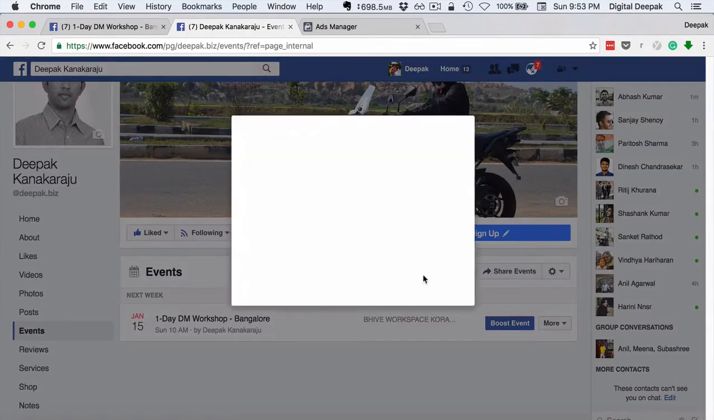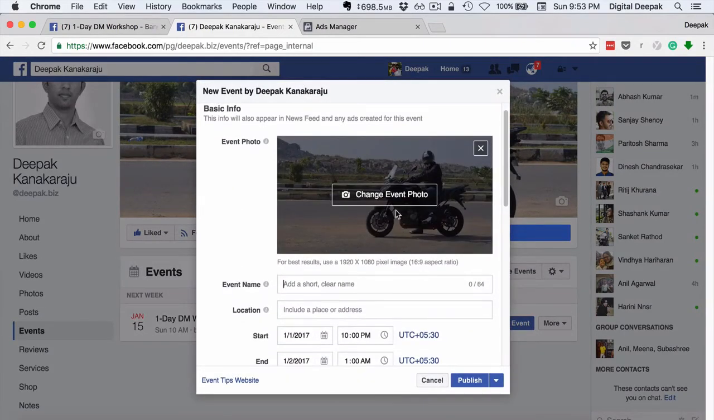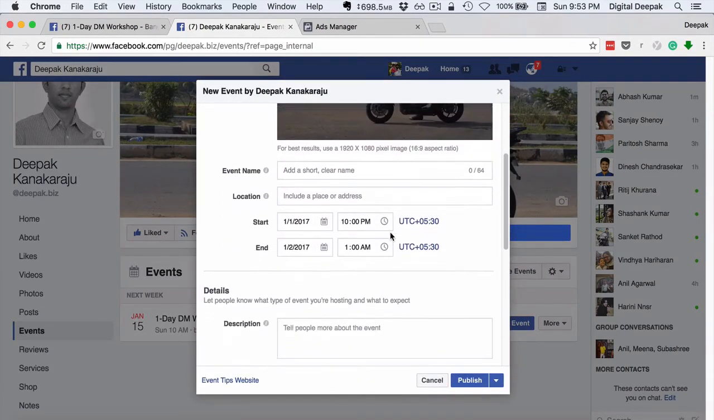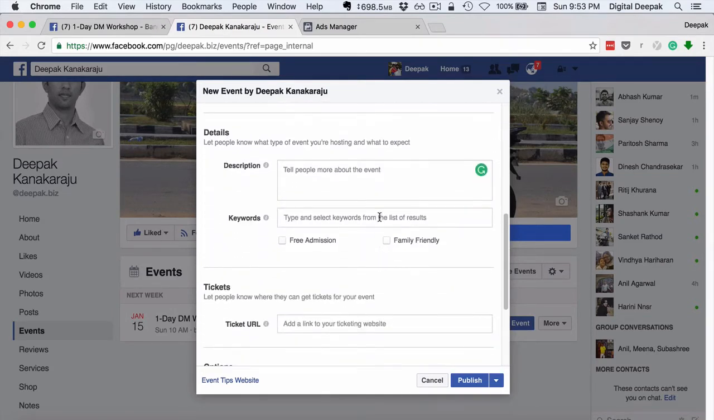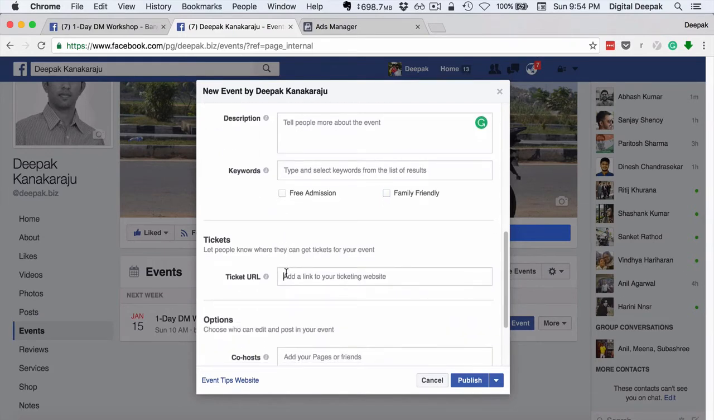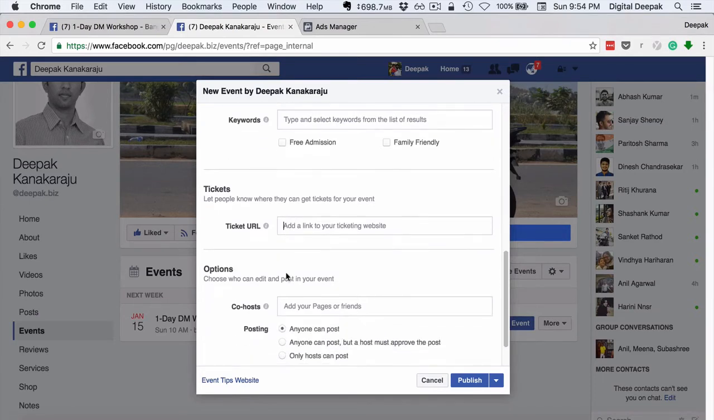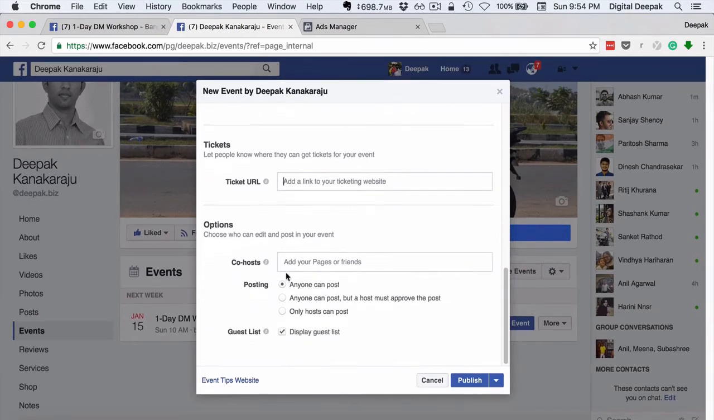If I click on create event, I can add an event photo, event name, a location, start timing and end timing, and a description. I can add keywords. Is it family friendly? Is there free admission? Right now the event I have created is paid entry, so I have to give the ticket URL. If you want to sell tickets, you can sell them via one of the ticketing platforms like Explara or Instamojo and give the ticket URL here so that people can go ahead and pay for the event there.